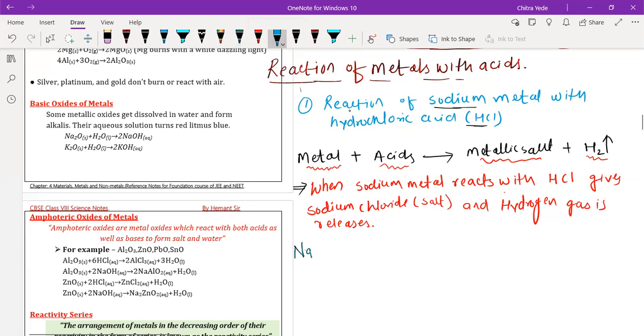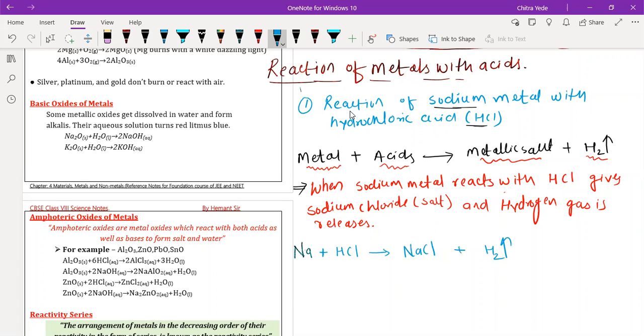Okay. So now when sodium reacts with HCl, hydrochloric acid, it gives NaCl, sodium chloride, and hydrogen gas is released.